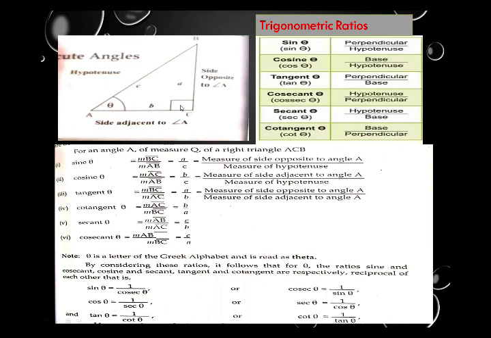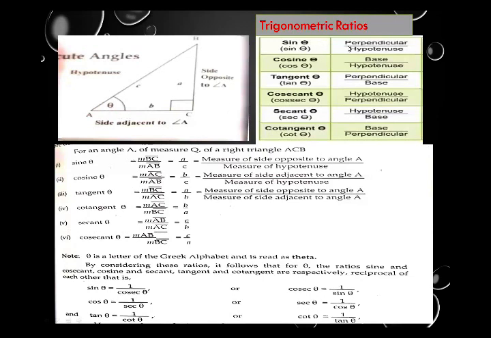It means every time we will take as hypotenuse the side which is opposite to 90 degree, whereas this is the adjacent side of 90 degree, so it is known as base. Now if the name of the acute angle is A, the perpendicular is labeled by small a. If the other angle is B, base will be labeled by small b, and opposite to C, this side or hypotenuse is labeled by small c. Their names will change if the name of the triangle is X, Y, Z or P, Q, R.